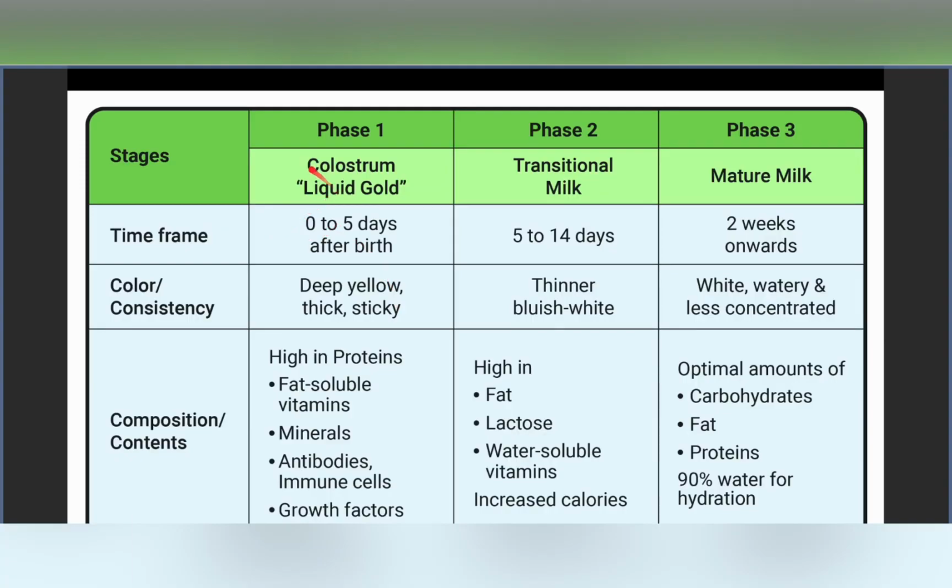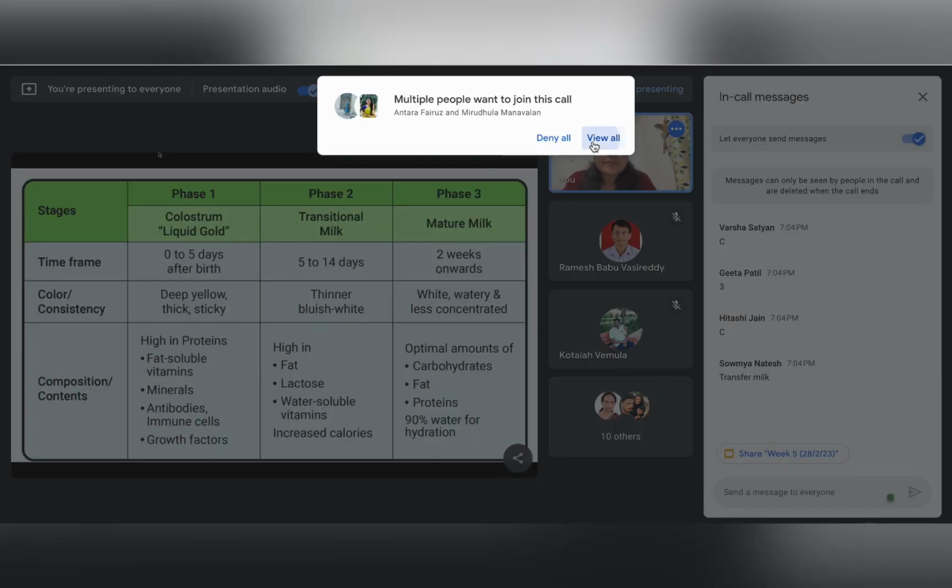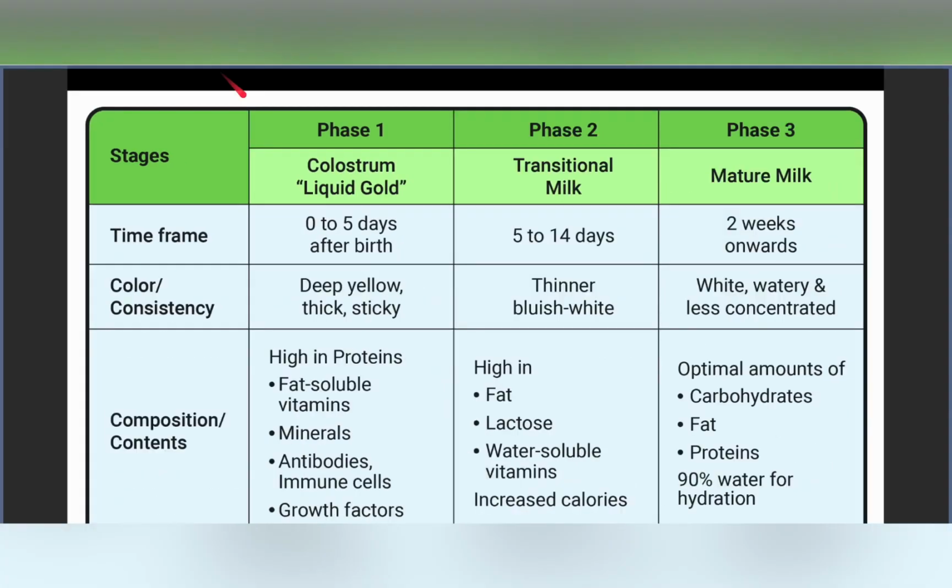Colostrum is designated as liquid gold, as it is so important. And why do we say it is gold? Because unlike the different forms of milk that we get in subsequent days, colostrum is characteristically deep yellow in color. It is thick in consistency and very sticky, unlike the other forms of milk. As we have discussed, we find colostrum, or the first milk, from 0 to 5 days after birth.